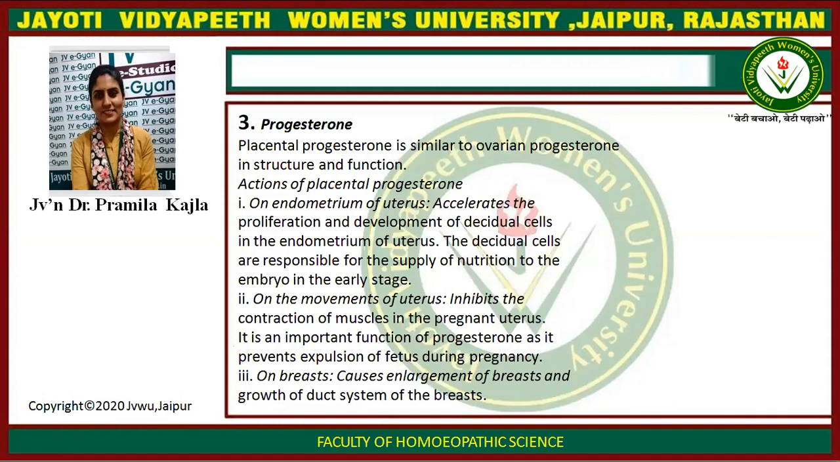Progesterone. On endometrium of uterus, accelerates the proliferation and development of decidual cells in endometrium of uterus. The decidual cell is responsible for supply of nutrients to the embryo in early stage. On movement of uterus, inhibits the contraction of muscle in pregnant uterus. It is an important function of progesterone as it prevents expulsion of fetus during pregnancy. On breast, causes enlargement of breast and growth of duct system of breast.